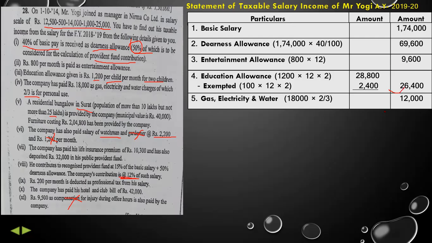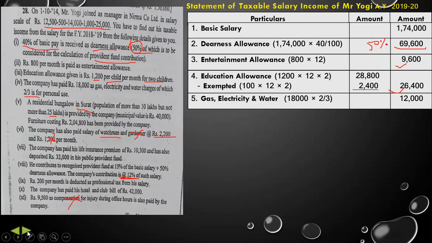Gas, electricity and water are not allowances, so it will not be included. Entertainment allowance, then dearness allowance, only 50%. Only 50% amount of 69,600 will be added as taxable allowance.